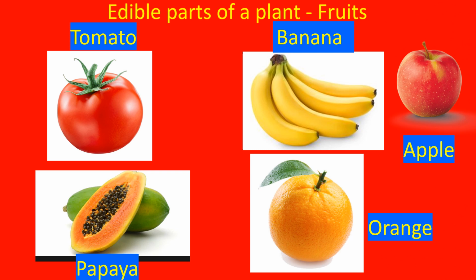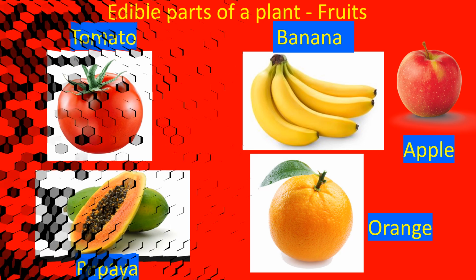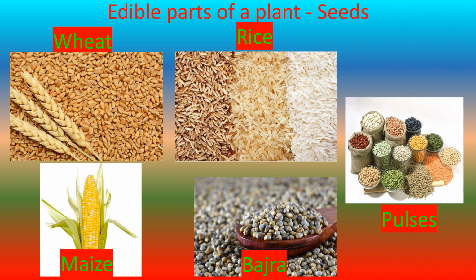Now, next edible parts are the fruits. Here, tomato is taken as a fruit, but we eat it as a vegetable. Then, next fruits are banana, papaya, orange, apple, and so on. Now, the next edible part of a plant is seeds. The seeds that we eat: wheat, rice, maize, bajra, pulses, and so on.